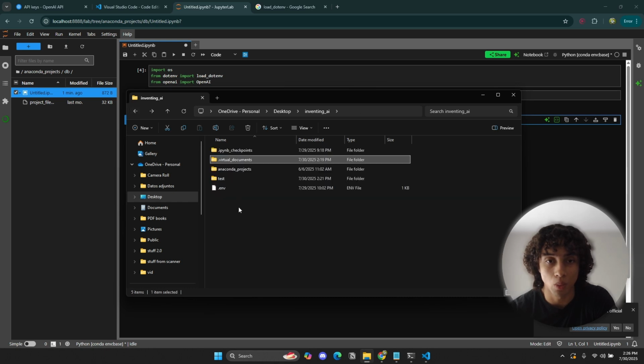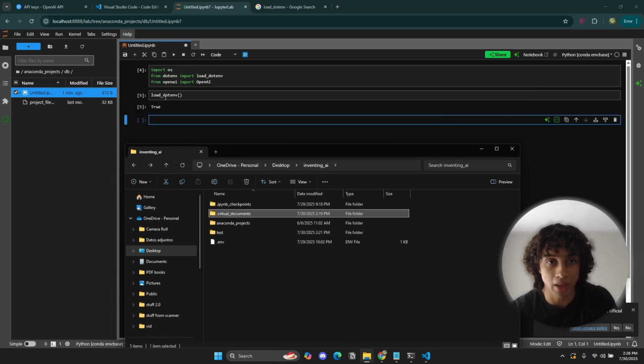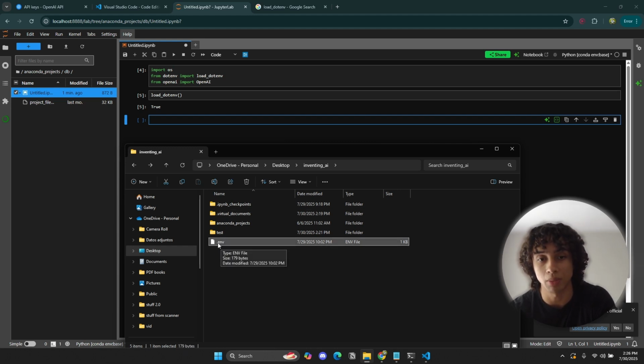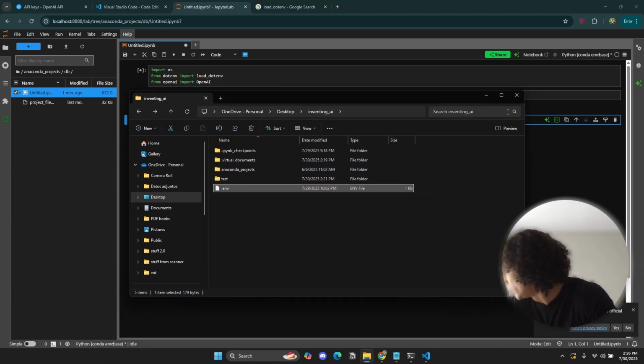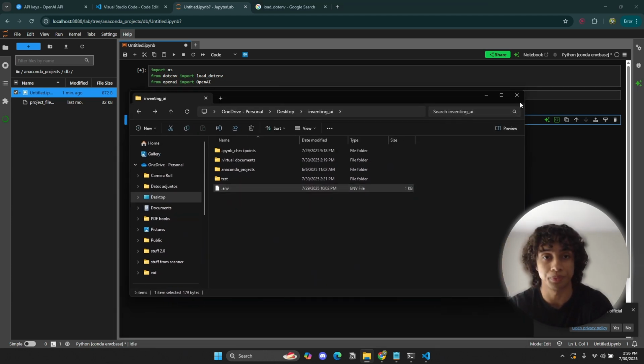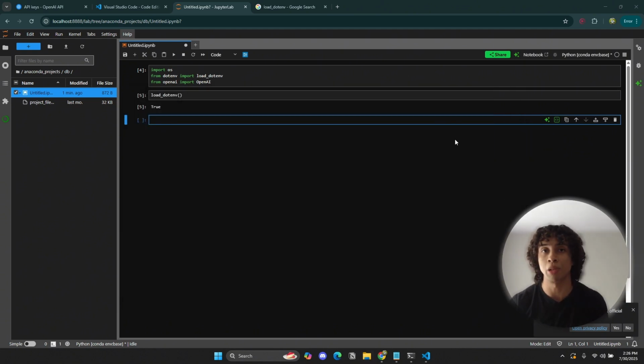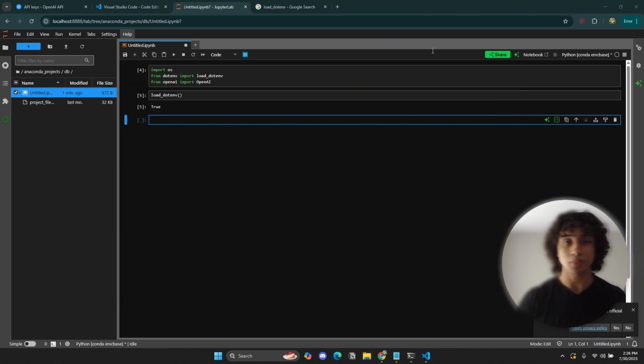Either way, if you run this, it should return true if you have properly set up the .env file in the working directory. If it returns false, you just gotta play around with it until it returns true.